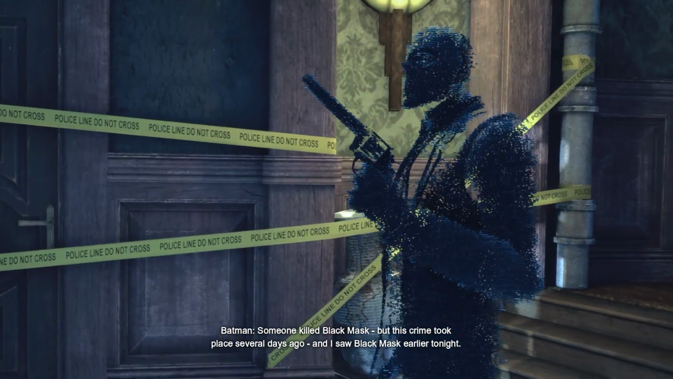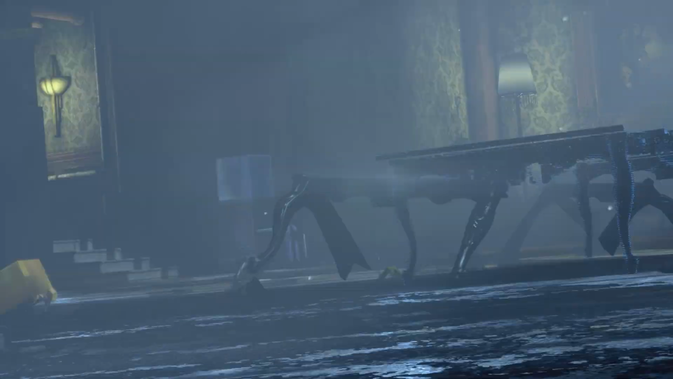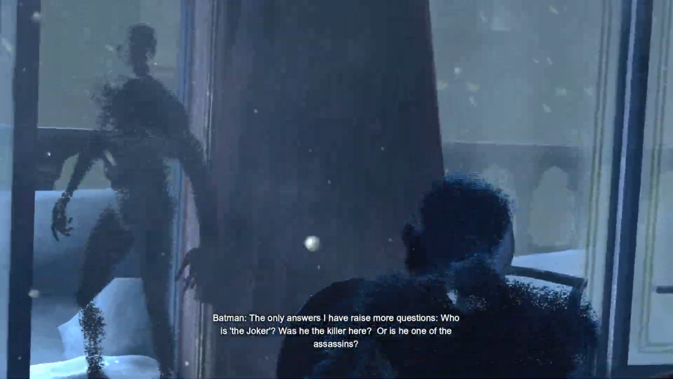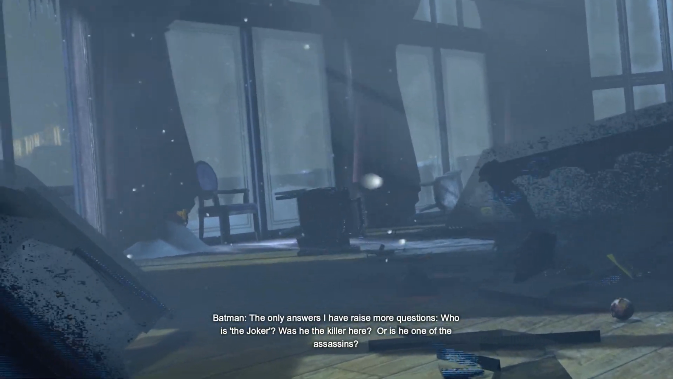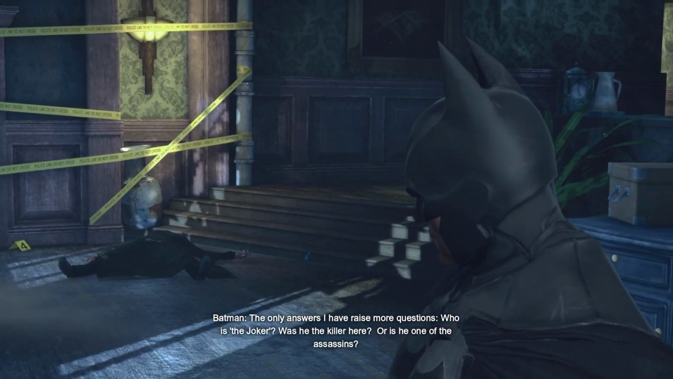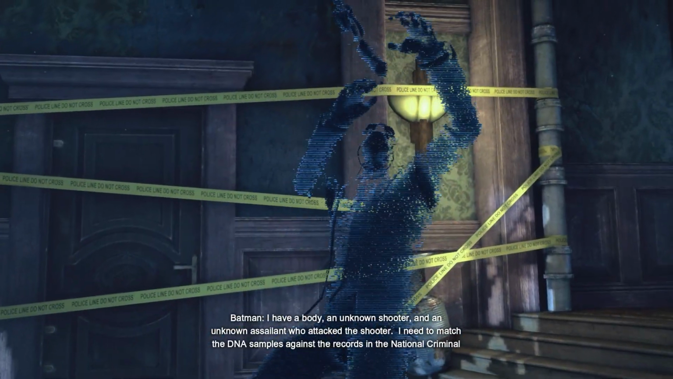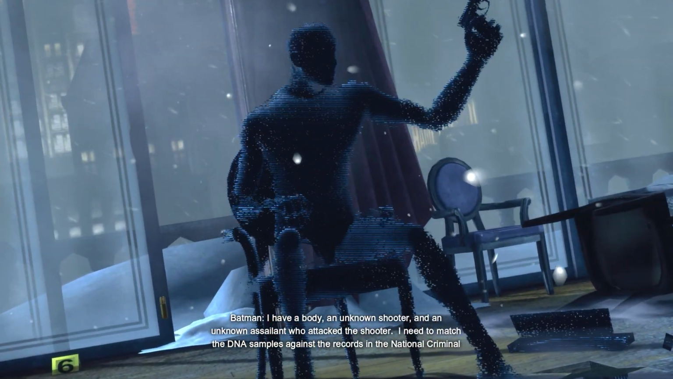Someone killed Black Mask. But this crime took place several days ago, and I saw Black Mask earlier tonight. The only answers I have raise more questions. Who is the Joker? Was he the killer here? Or is he one of the assassins? I have a body, an unknown shooter, and an unknown assailant who attacked the shooter.